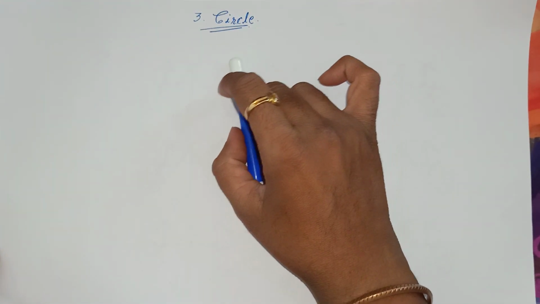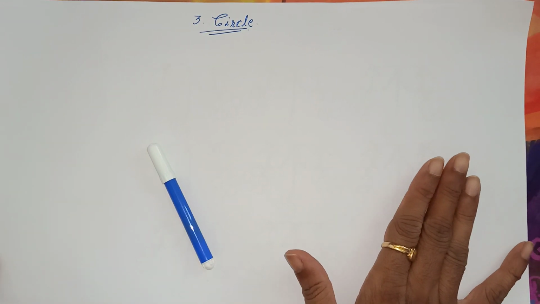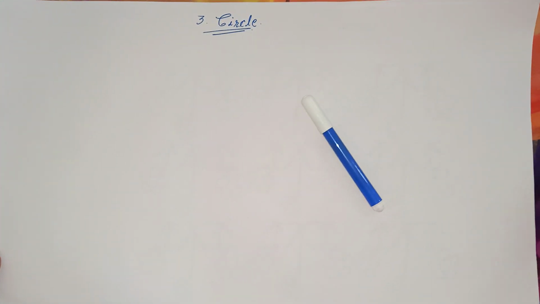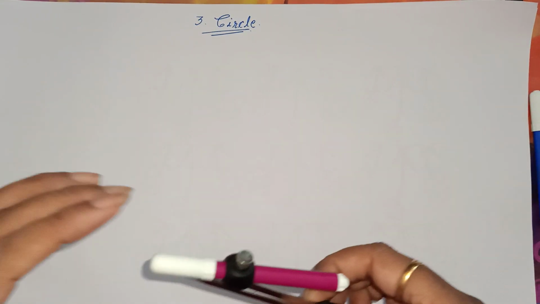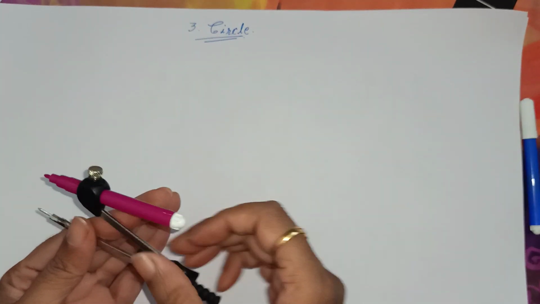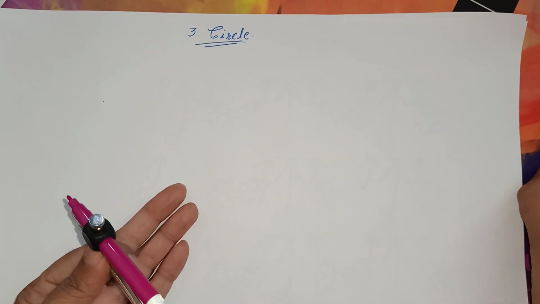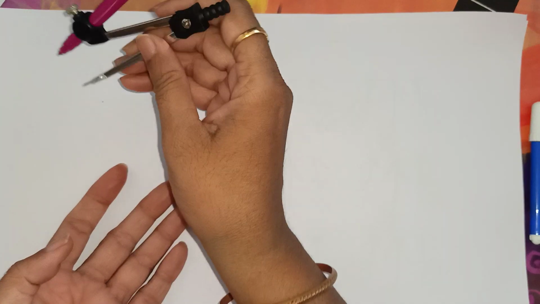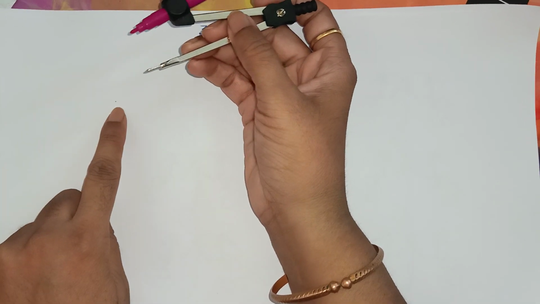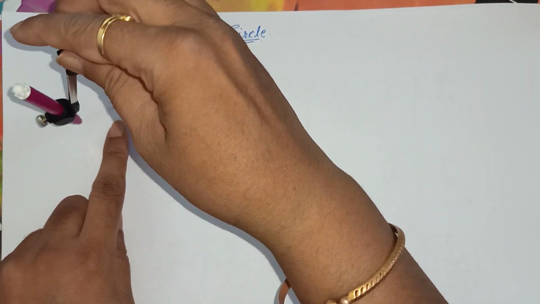Okay, so let us begin with some of the basic concepts which you have studied in your previous classes. So first let us recall about circle. My first question is, what is circle? Okay, so let me draw a circle first. I've taken a point. Just see how I do it. First I have taken a point. I'll place my rounder over it, and now I'm going to draw a circle.